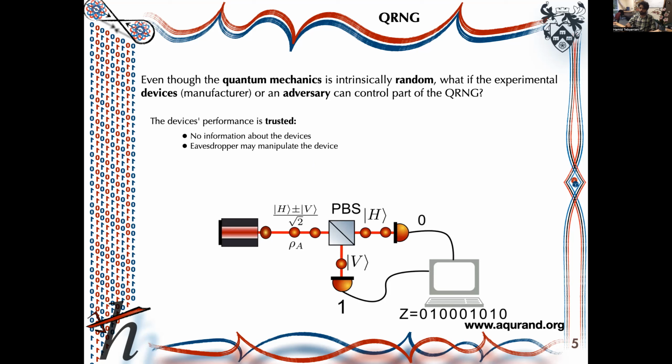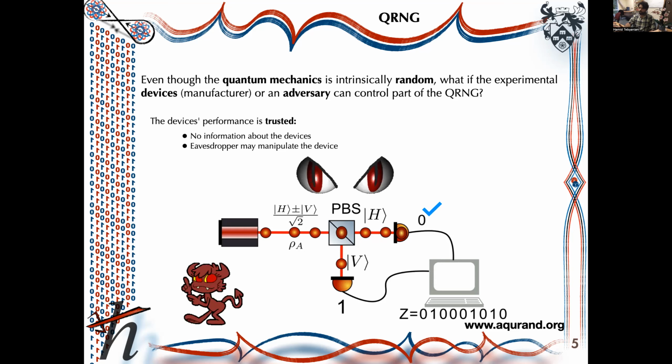Consider the source is controlled by an eavesdropper, so she prepares an entangled state, keeps one, and sends the other one to the measurement stage. The user performs a measurement, he or she gets a click here, so the process seems random, but because Eve has the other part of the entangled state, by performing a measurement on it, she would know the outcome of the system. So there's actually no randomness in this quantum random number generator.